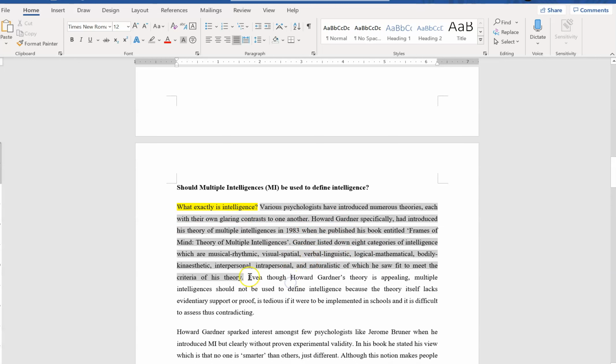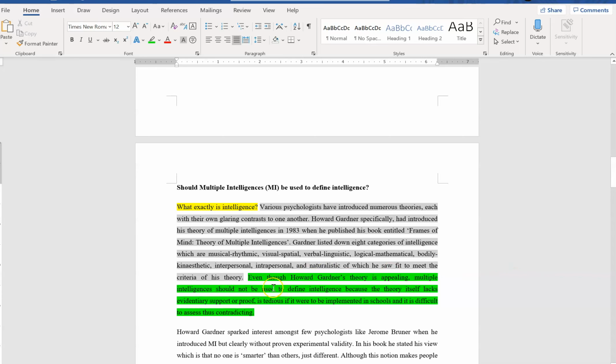And as you can see, the last sentence here is the thesis statement. Even though Howard Gardner's theory is appealing, multiple intelligences should not be used to define intelligence because the theory itself lacks evidentiary support of proof, is tedious if it were to be implemented in schools, and it is difficult to assess, thus contradicting. So you can see that I disagree that multiple intelligences should be used to define intelligence. Here, I've already stated my stand: should not be used.